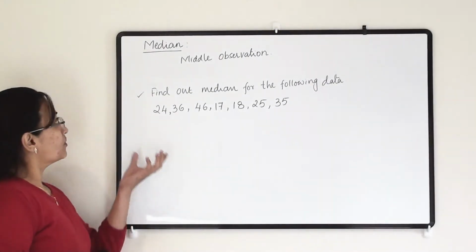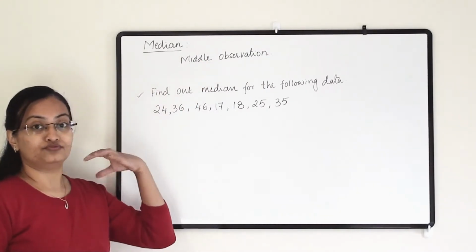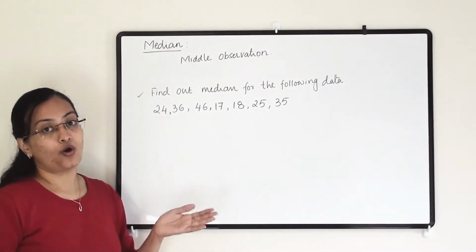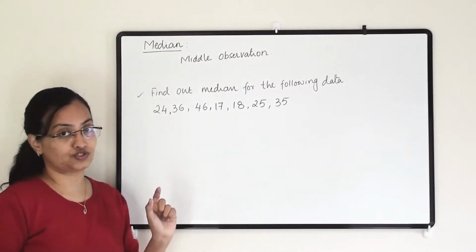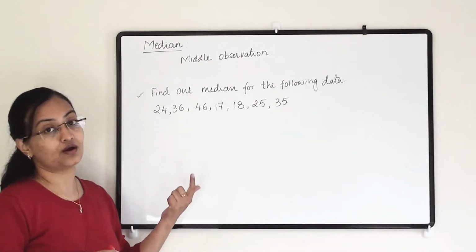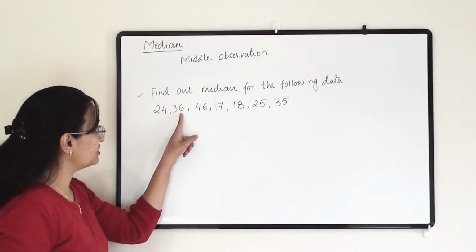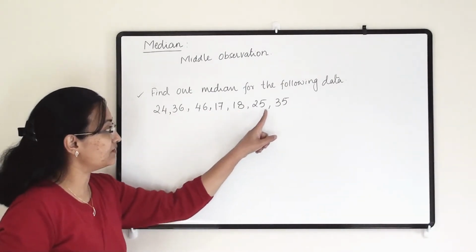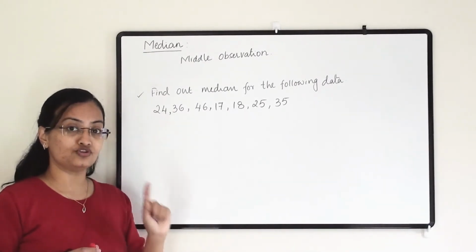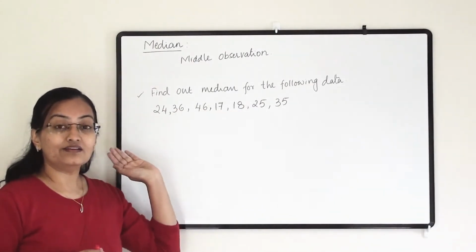Now comes median. What is the meaning of median? That observation which lies in the middle of the whole range of data. So that middle observation will become the median of that set of observations. So let us understand this example and how to find the median. Find the median for the following data: 24, 36, 46, 17, 18, 25 and 35. To check which observation will come in the middle, we have to arrange all the data in ascending order.